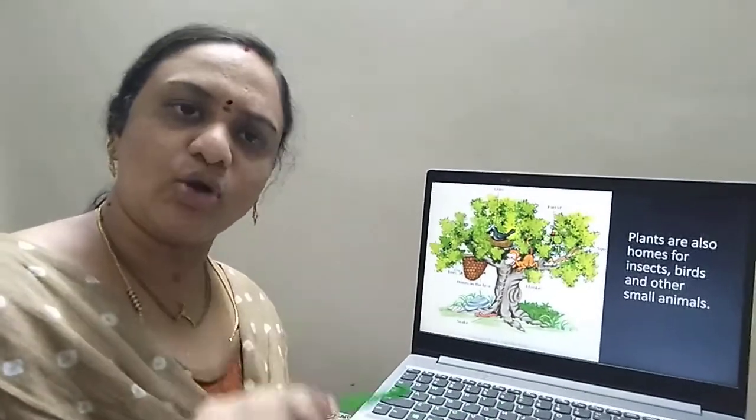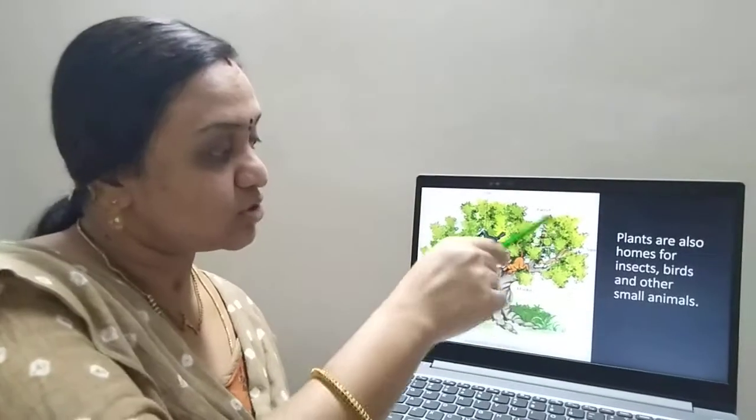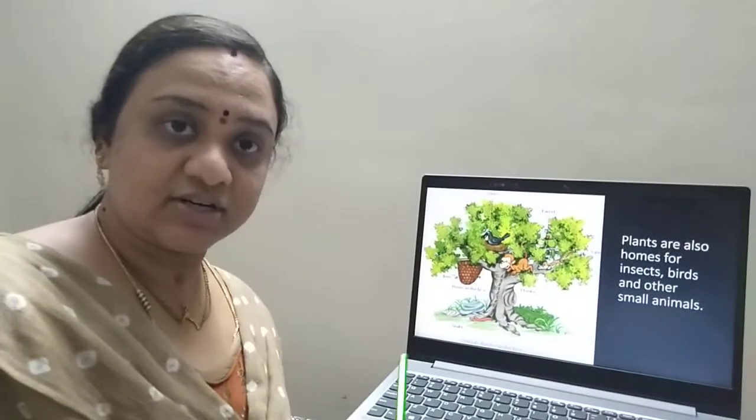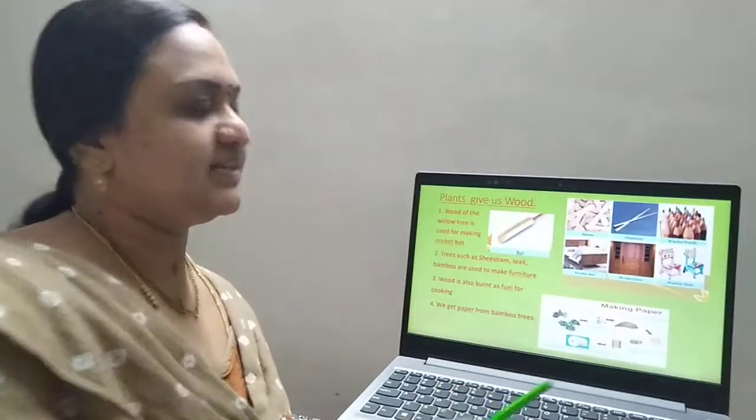You know children, in olden days there were tree houses also. People used to build the houses on the top of the tree. Okay children? Now shall we move on? Yes.